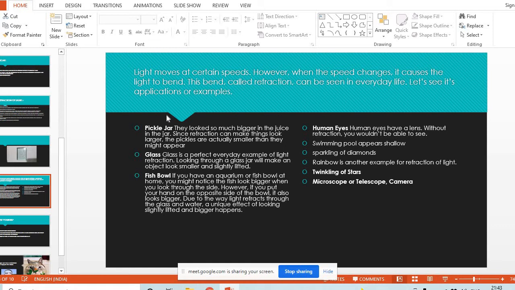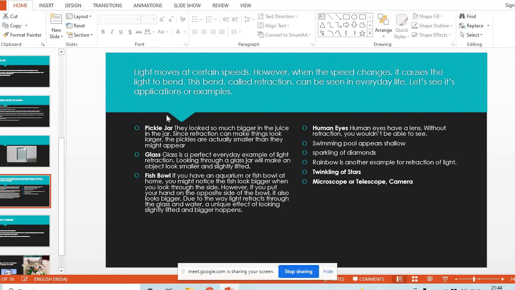Glass is a perfect example. When you look through a glass, when you see through it, you see things distorted. I have shown you my eye just now. Now you might be having a fish bowl, a fish aquarium at your home. Yes or no? Yes, ma'am. Now sometimes you see the fish, they look bigger. Sometimes they look raised. Why does this happen?